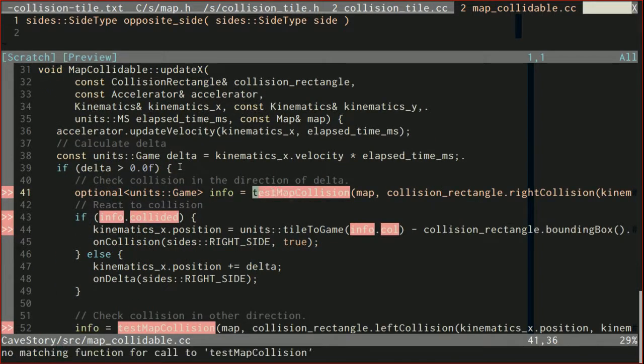The last thing we need to do is to make sure that all of our test map collision calls are called with the side. Okay, so there's more than the last thing we need to do. There's actually a few things we need to do. All these infos are no longer aptly named. Let's rename them maybe position.